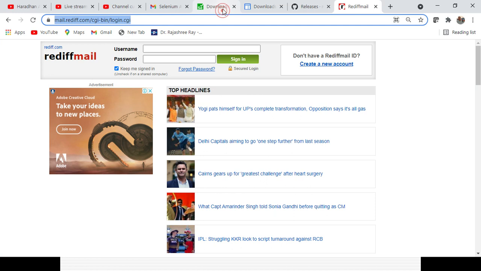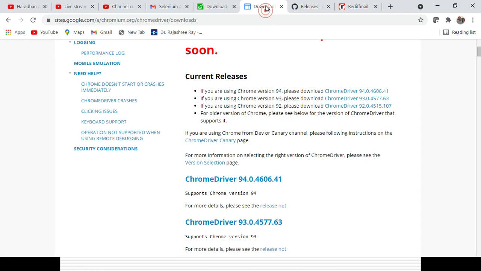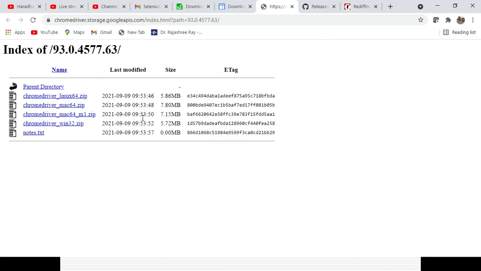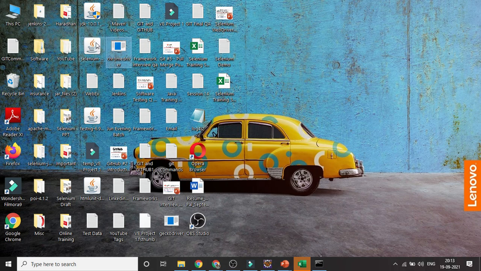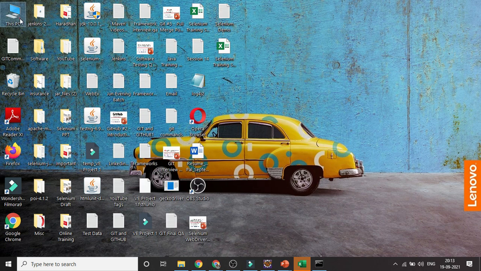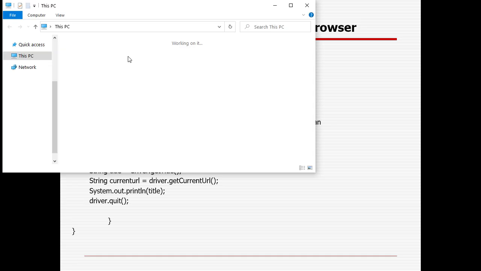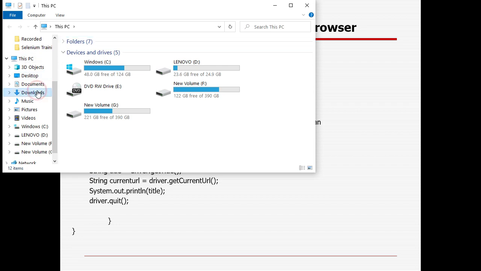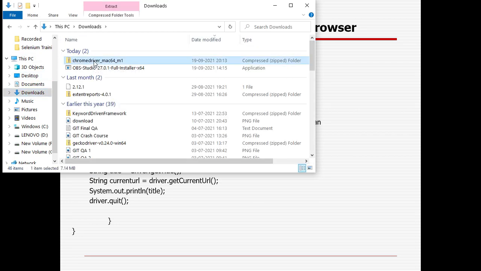My machine is Mac 64-bit, so I can go for that one. I can go to the download folder. Let's move it somewhere. Okay, now I can download it. Go to the download folder, you can see that it is there. I can extract it, copy it and paste it here. So the path will remain the same, the name will remain the same.